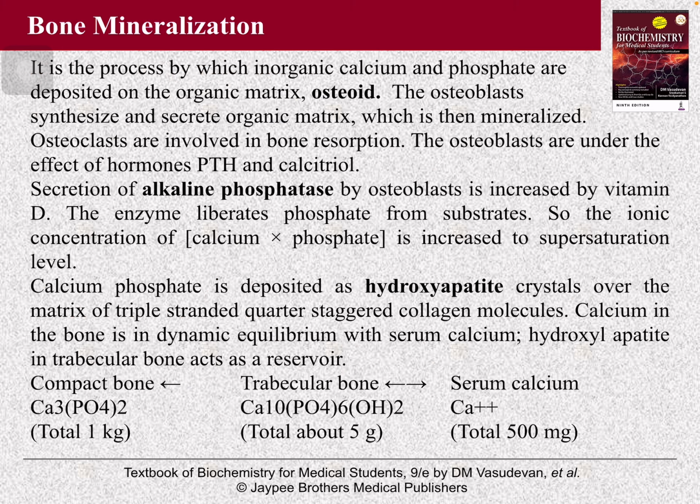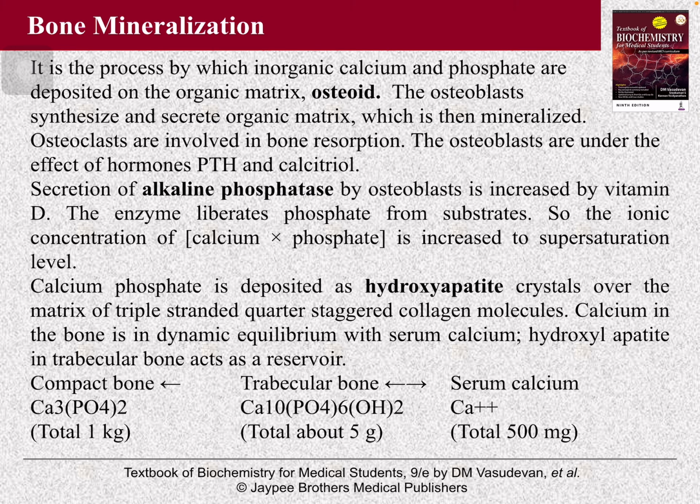Now bone mineralization. It's a process by which inorganic calcium and phosphate are deposited in the organic matrix, known as the osteoid, formed by collagen fibers. The osteoblasts synthesize and secrete the organic matrix, which is then mineralized. Osteoclasts are involved in bone resorption. The osteoblasts are under the effect of the hormones PTH and vitamin D. Secretion of ALP